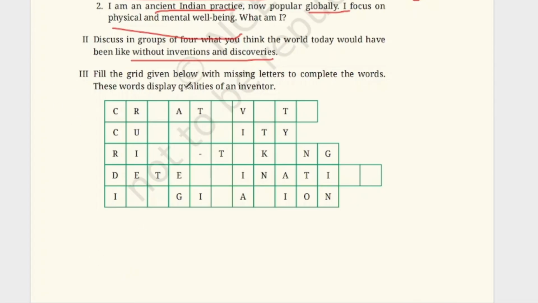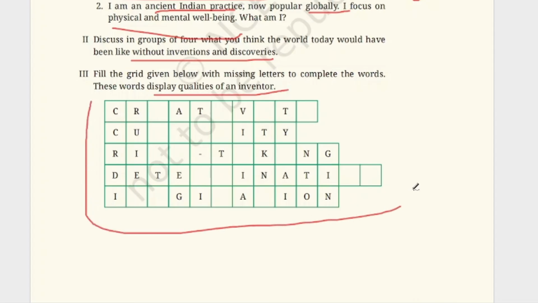Now, fill the grid given below with the missing letters to complete the words. These words display qualities of an inventor. So here a word grid is there where you have to write some of the qualities of an inventor. C-R-, A-T-V-, T-. What is this? Creativity.